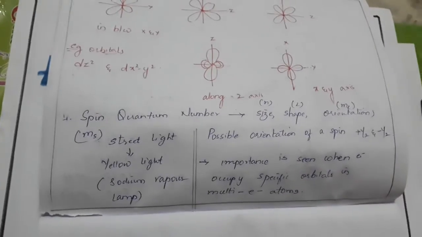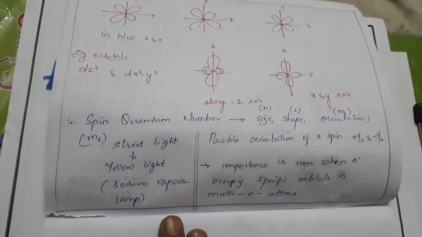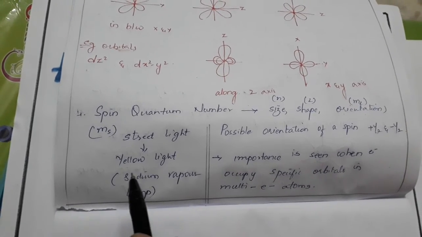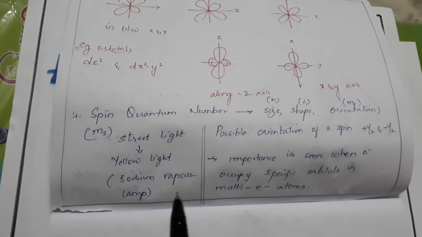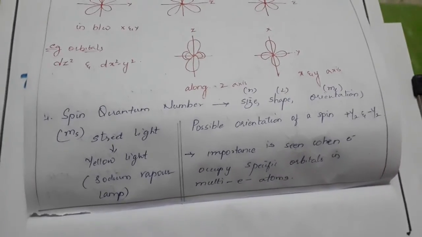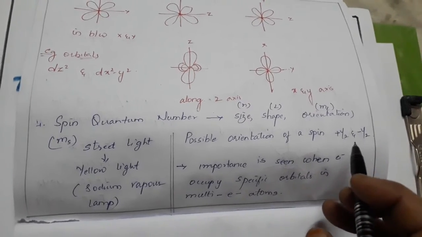Spin quantum number: you have learned about size, shape and orientation. Here we will learn about the spinning, how the electrons are present. For example, if you go by a street light, you can see that yellow light is coming out. Why is it coming out? Because of the sodium vapors in the lamp. So this gives us only the possible orientations of spin, that is plus and minus half.